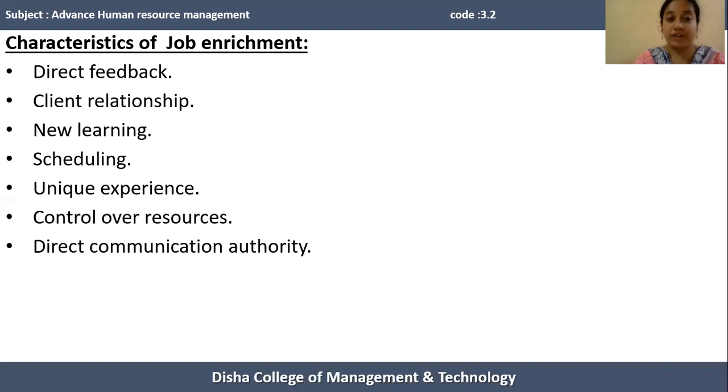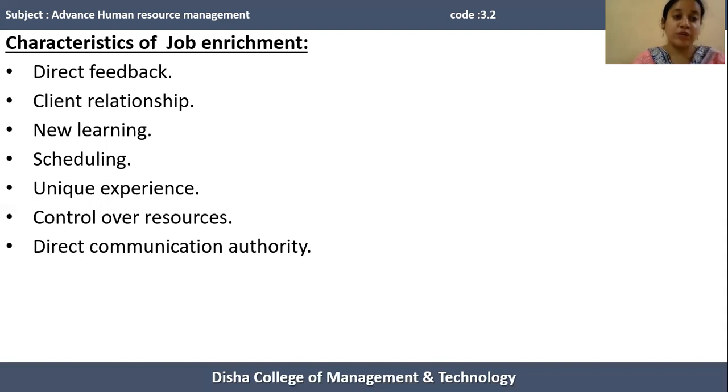Next one is client relationship. If within a particular job the organization allows the employee to maintain a relationship with the client, means if employees are allowed to deal with the clients of an organization, then we can say that person's job is enriched. The clients of an organization may be within the organization or outside of the organization.